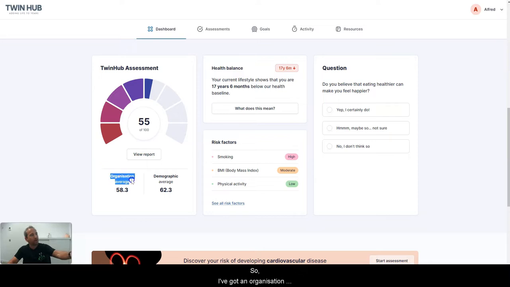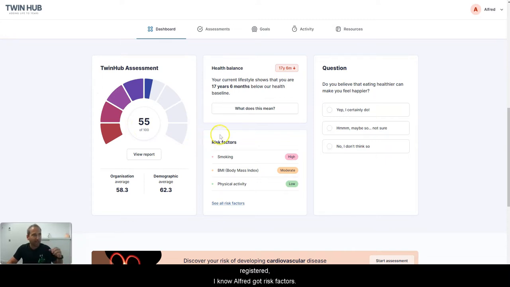So I've got an organization average of 58.3. I know I'm below the average, so I need another motivator. I need to do something with my life, really, to get at least an average, right? But then I've got a demographics average. We got 62.3, so we know the organization is below the demographic average, right? So yeah, beautiful wheel colors. We've got the score in here based on the initial assessment.